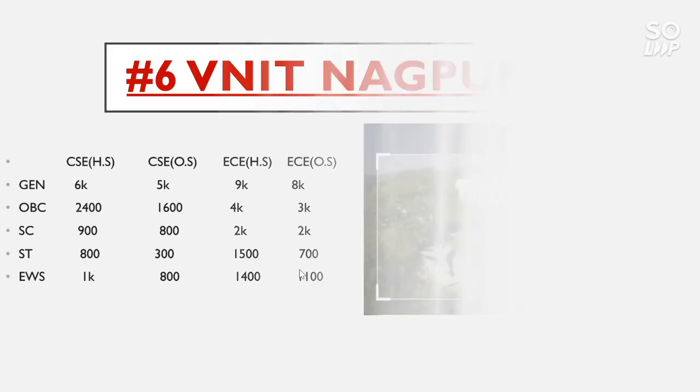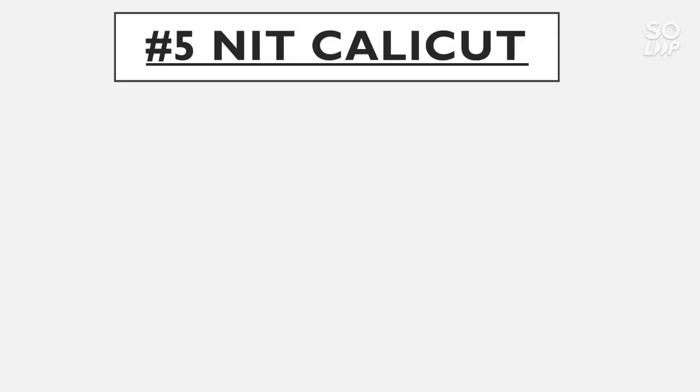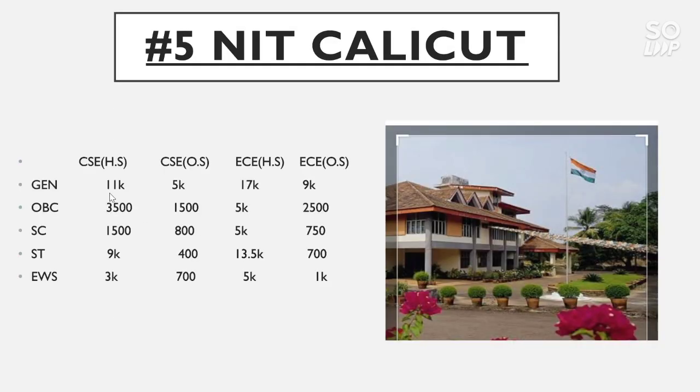Now talk about the number 5 NIT, that is NIT Calicut. The CSE home state cutoff for general category goes to 11,000, for OBC 3,500, for SC 1,500, for ST 9,000 and for EWS 3,000. For CSE other state, the general category cutoff goes to 5,000, OBC 1,500, SC 800, ST 400, EWS 700.